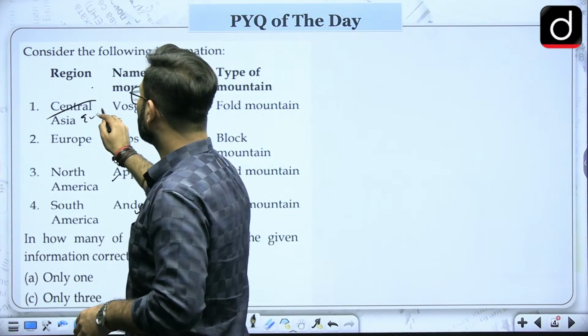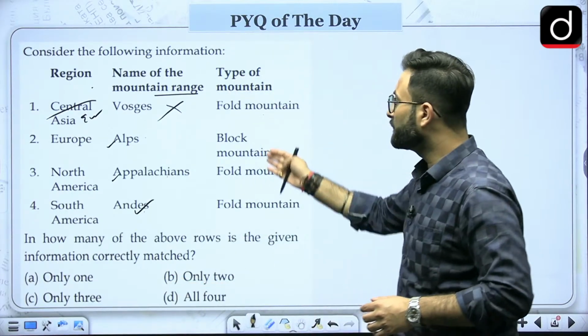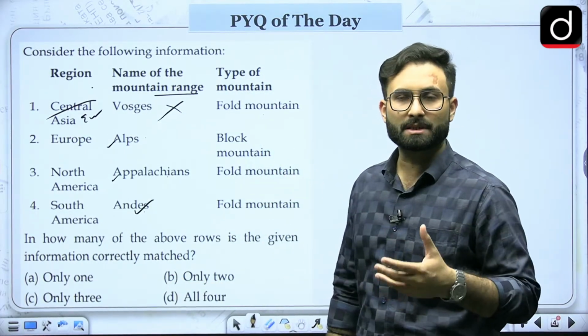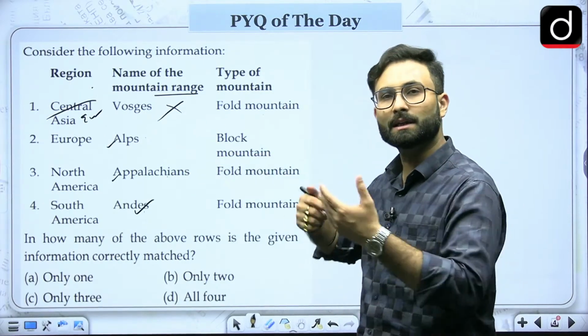Now the thing is they are talking about these kinds of mountains as well. This is the new pattern UPSC has shifted to, where they are giving 3 columns. Earlier they used to give 2 columns.